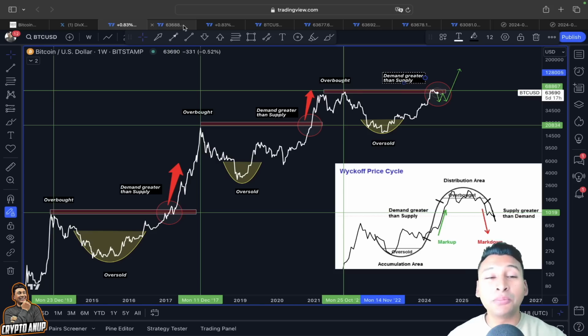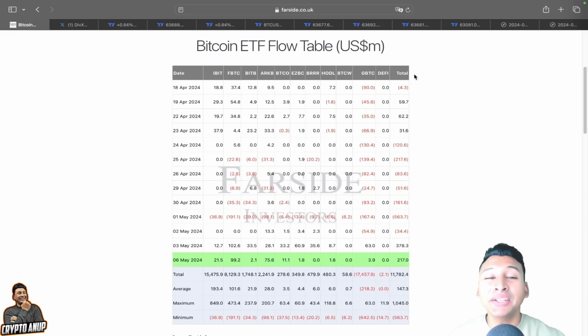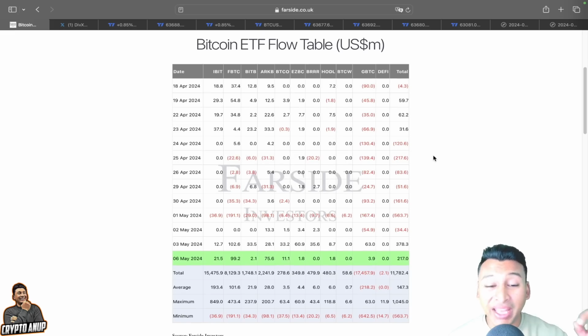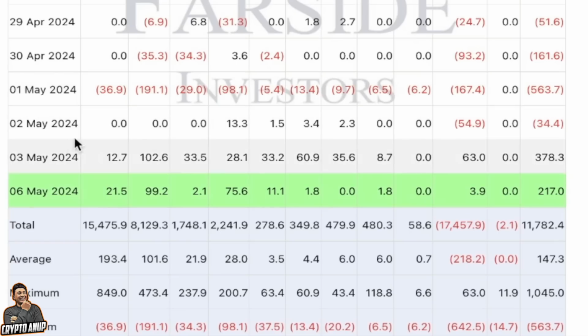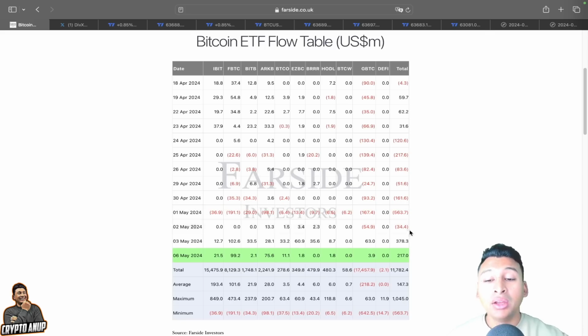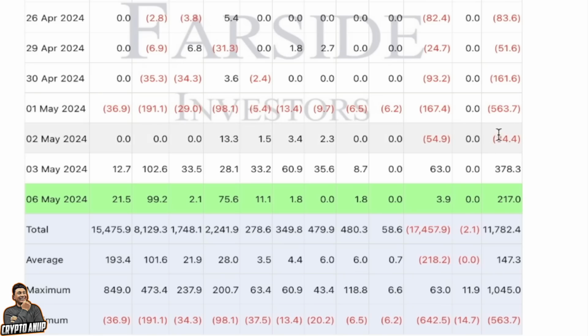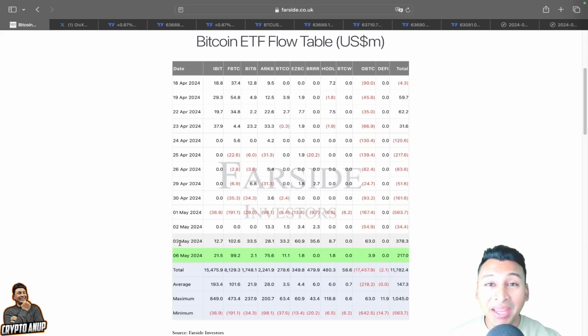Now, before we look at the price action of Bitcoin, let's first look at this Bitcoin ETF flow table, because according to this flow table we can see sentiment is changing. On 1st May, you can see we had more outflows than inflows, around 563 million outflow. On 2nd May, $34.4 million outflow. But since 3rd May, you can see guys, we have IBIT BlackRock $12.7 million inflow, $102 million inflow, $33.5 million inflow.